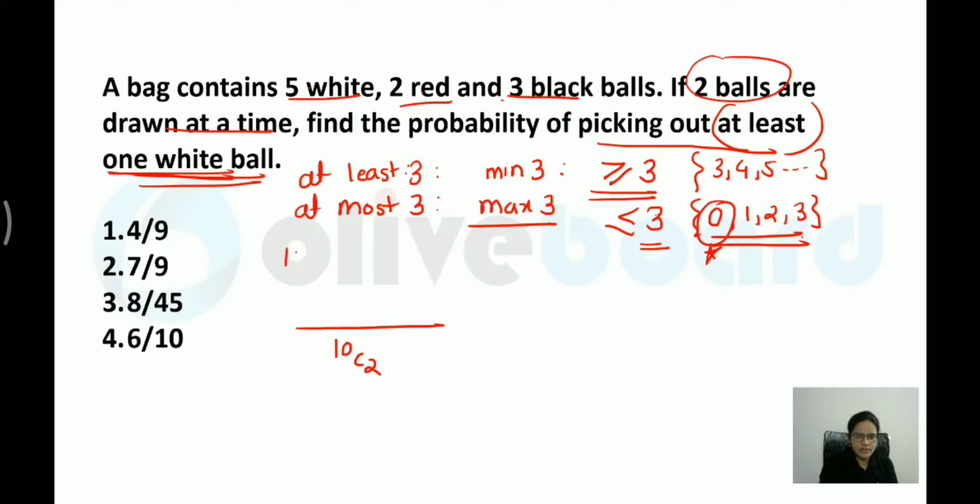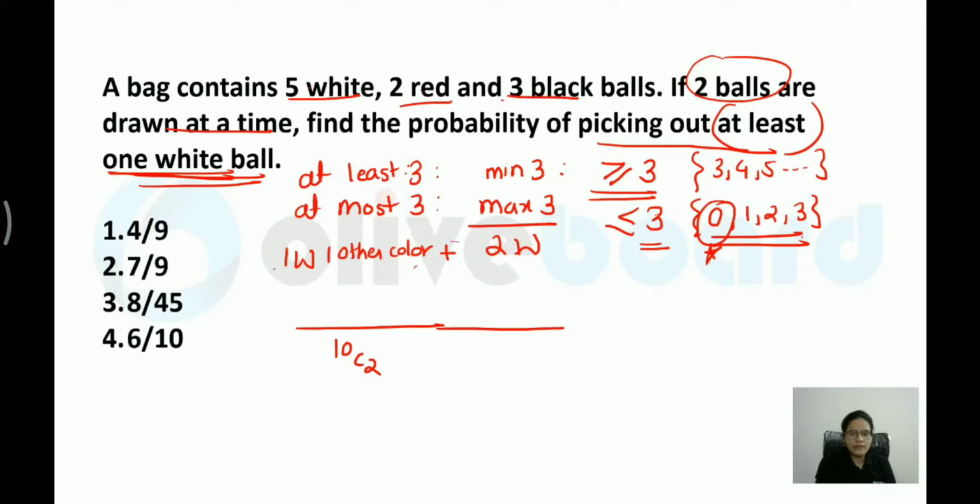So what is the possibility? One white ball and one other color. Plus, at least one white means 2 white can also be there. So 2 white will be the second possibility. So either one white will be there or 2 white will be there. When I am saying either or, I have to add these possibilities.